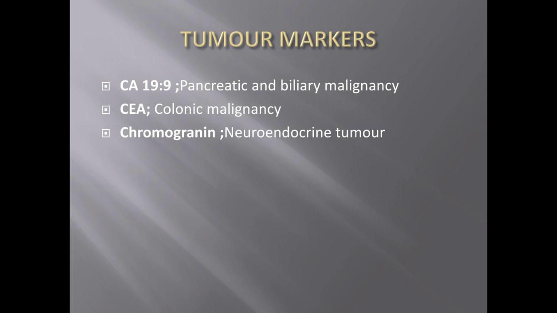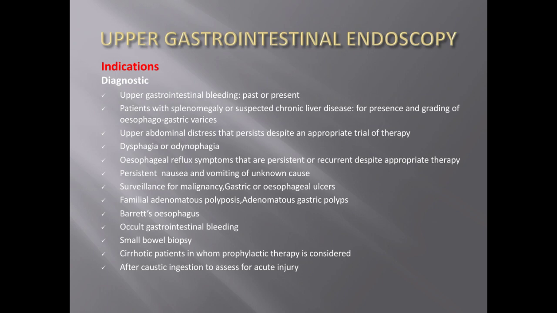So other investigations that we'll be doing in GIT disorders are in cases of malignancies, like tumor markers: CA 19-9 in pancreatic and biliary malignancy, and CEA in colonic malignancy, and chromogranin, which is for a neuroendocrine tumor in the GIT.